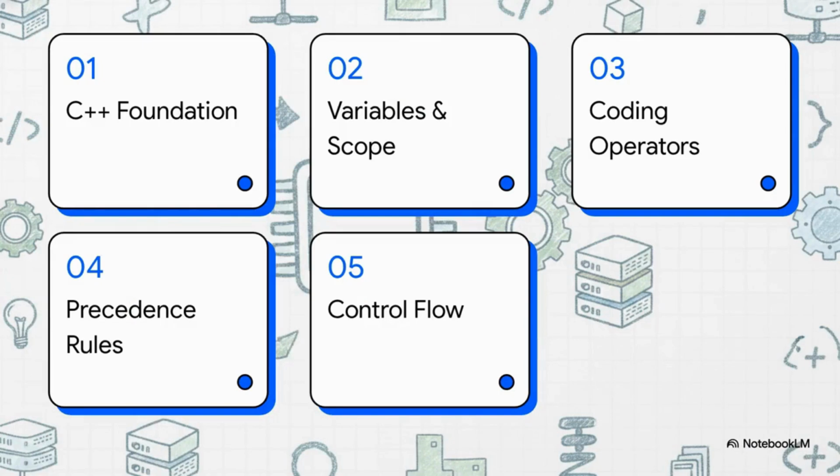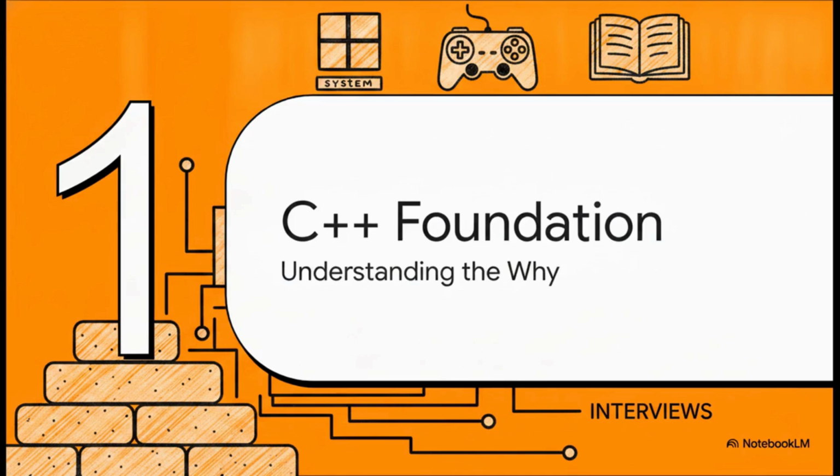All right, here's our roadmap for today. We're going to start with the foundation of C++, then we'll dive into variables, constants, and scope. After that, we'll check out our coding tools, the operators, figure out precedence rules, and finally, we'll tackle control flow decisions. Okay, let's jump right into Section 1, the foundation of C++, understanding the why.